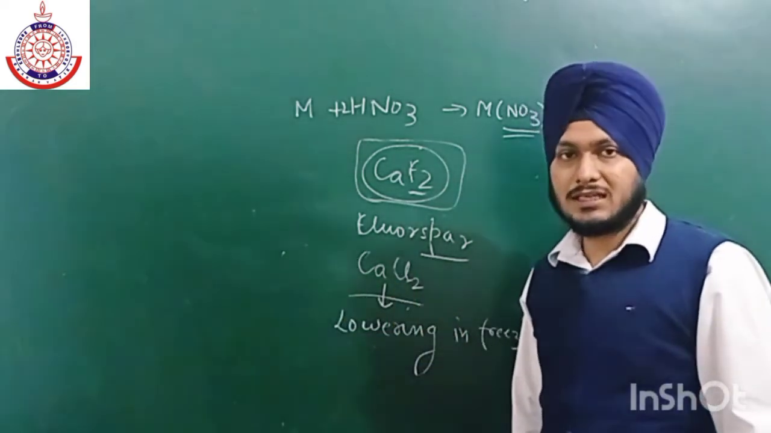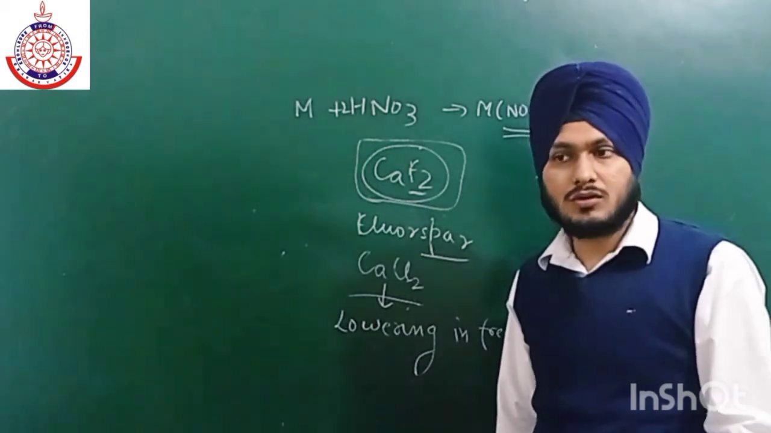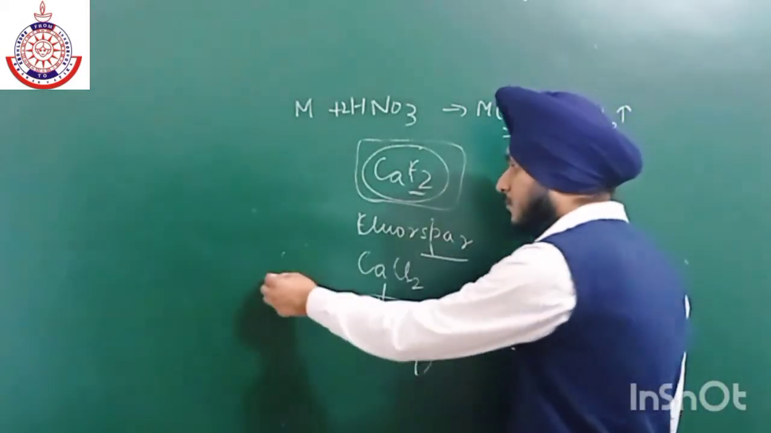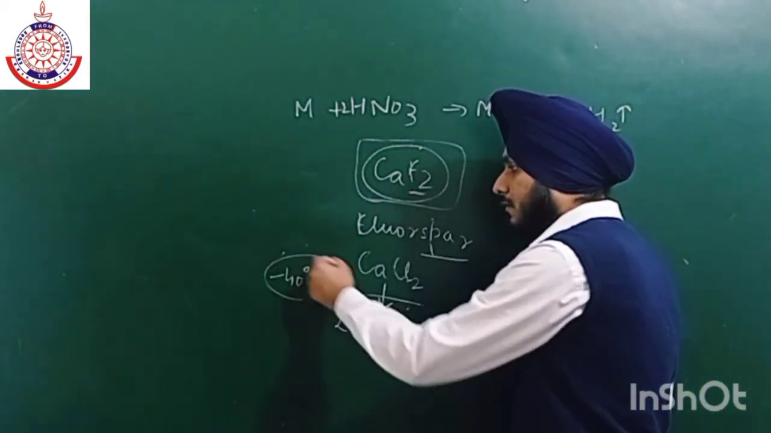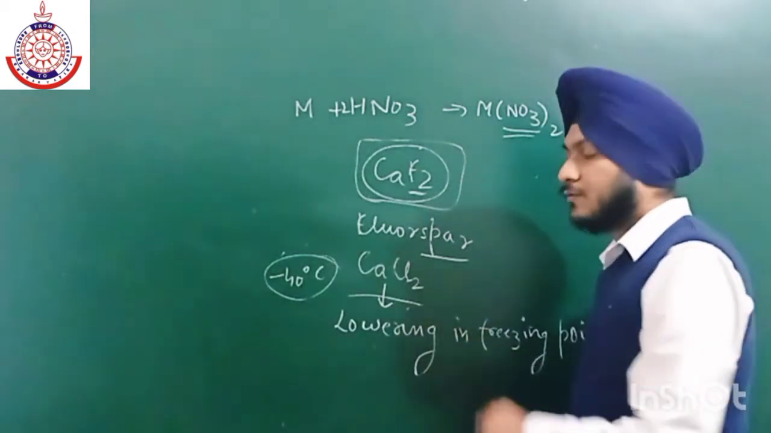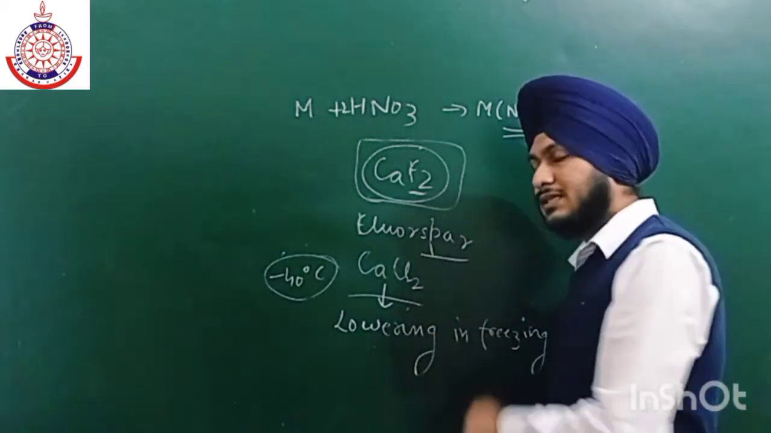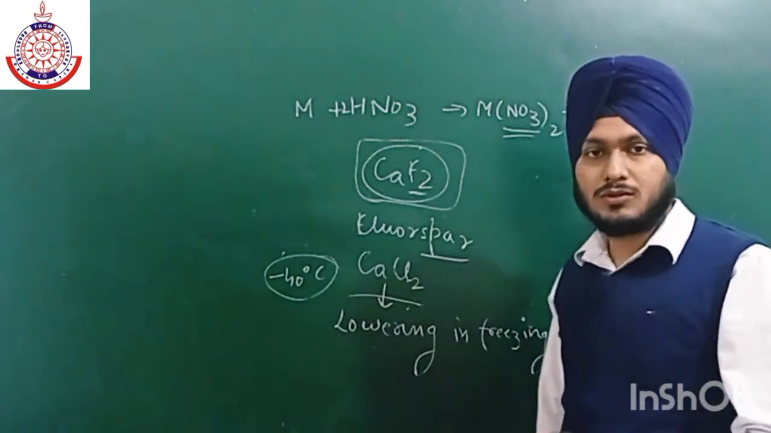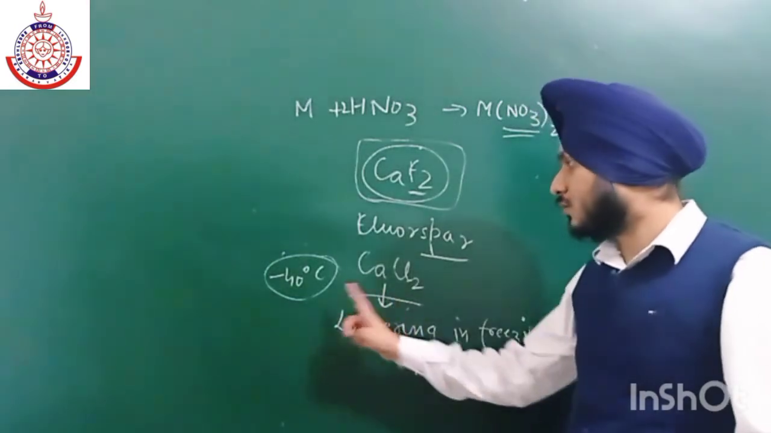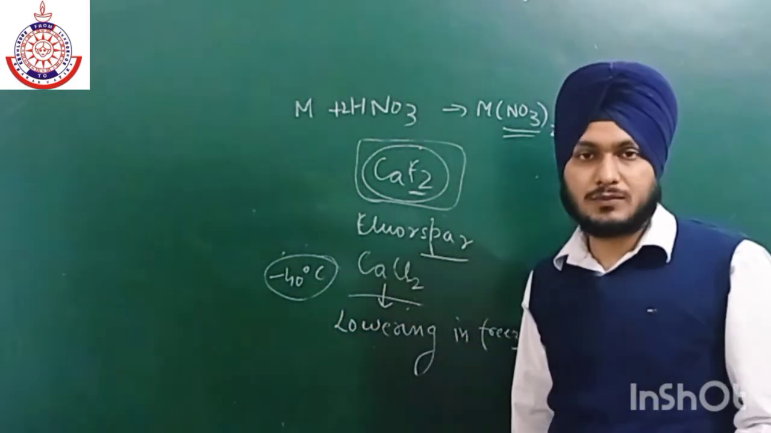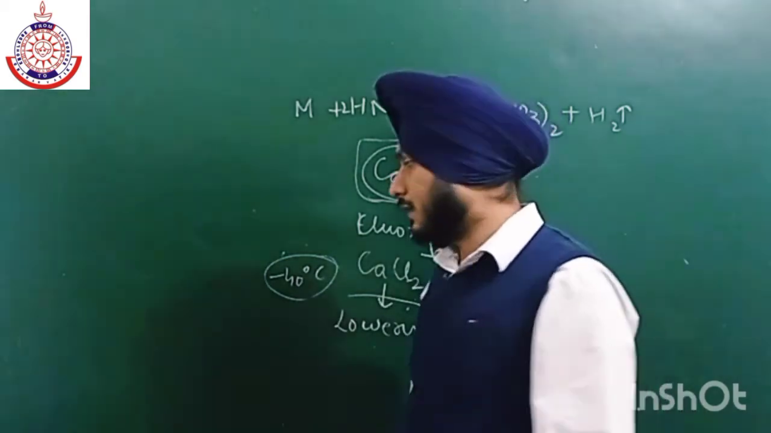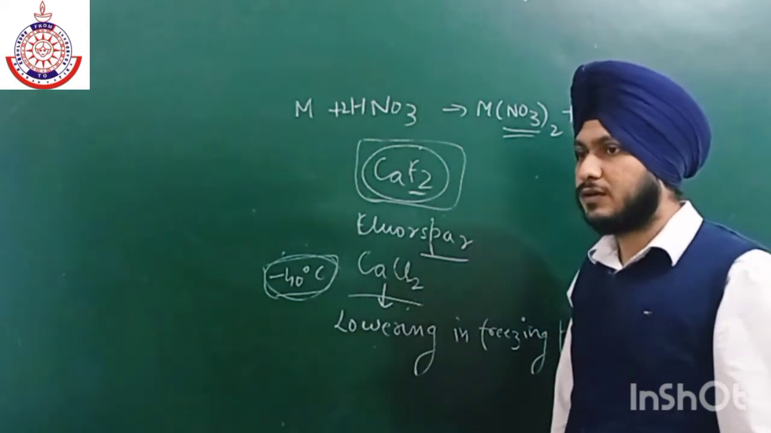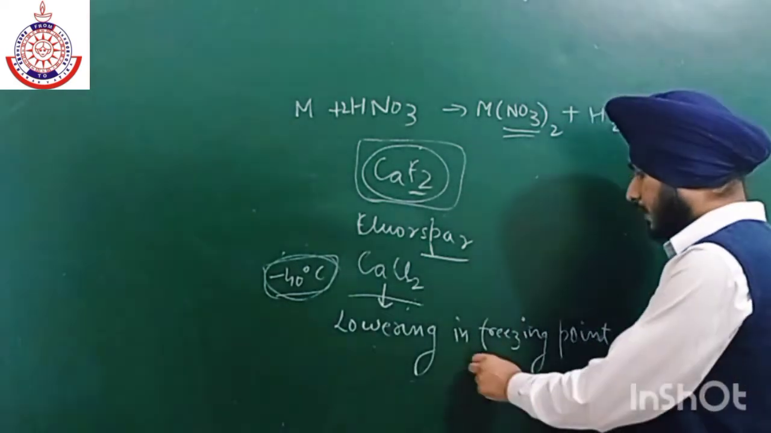CaCl2 makes the freezing point lower, up to -40 degrees Celsius. The water will remain in liquid form up to -40 degrees Celsius. Like in the case of NaCl, NaCl is also used in the lowering of freezing point, but the capacity of CaCl2 to lower the freezing point is greater as compared to NaCl. It lowers the freezing point up to -40 degrees Celsius. So it is used in lowering of freezing point.